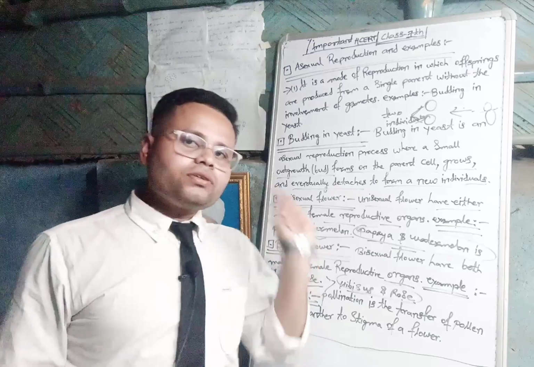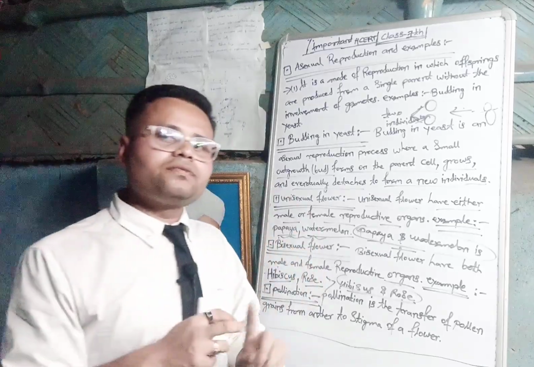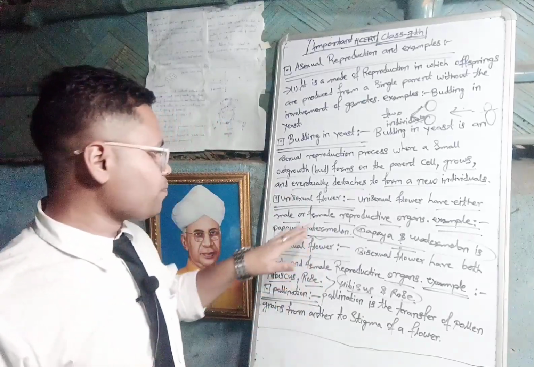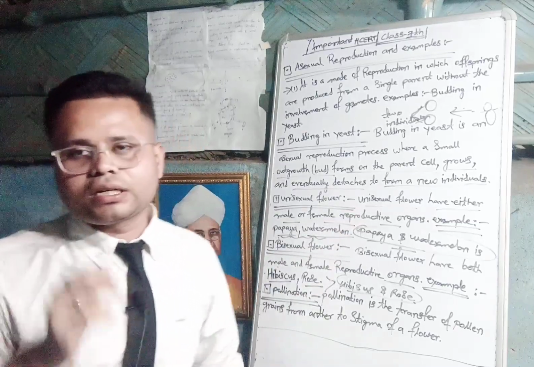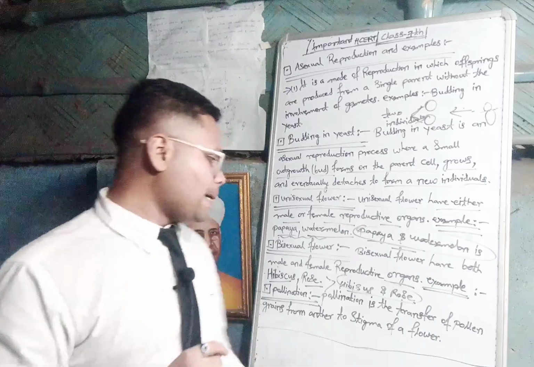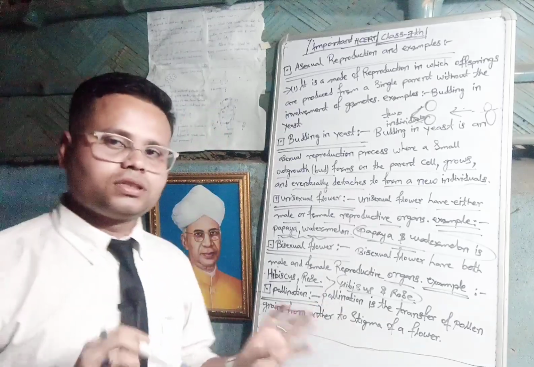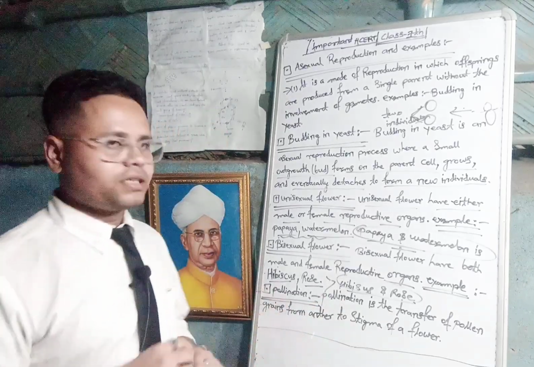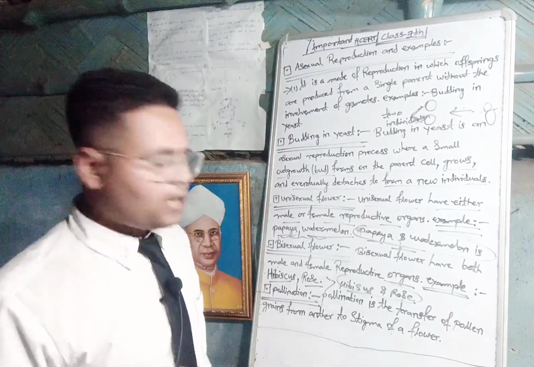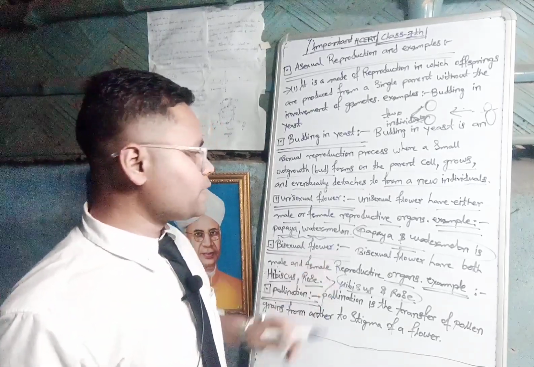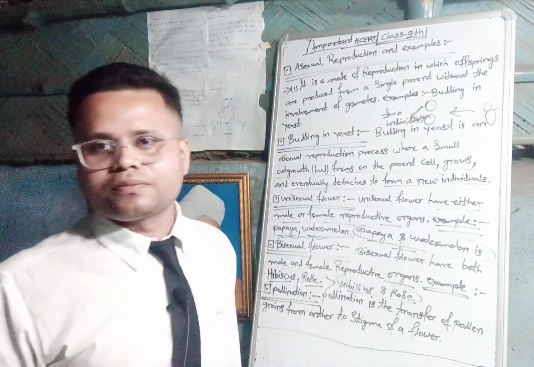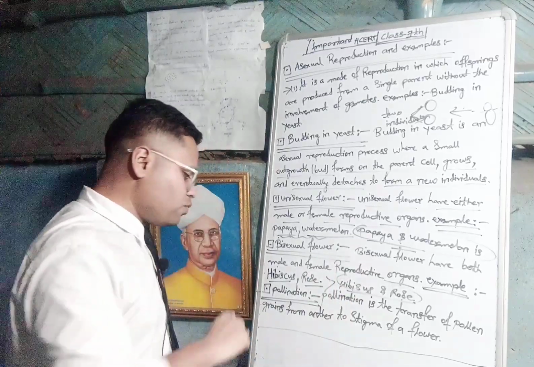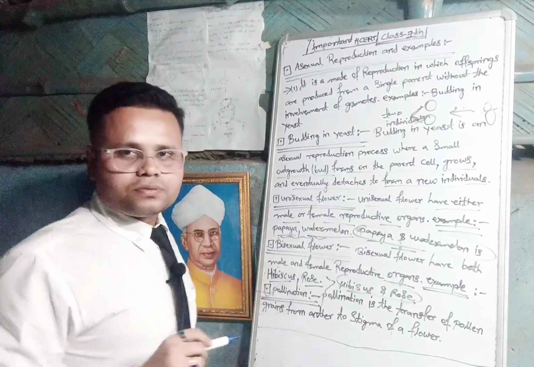Class, in unisexual flowers there is either a male or a female reproductive organ. But in a bisexual flower, both male and female reproductive organs are present. Hibiscus rosa-sinensis and rose are examples of bisexual flowers, and papaya and watermelon are examples of unisexual flowers.